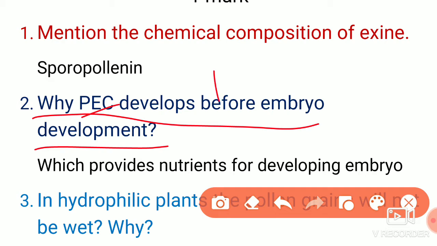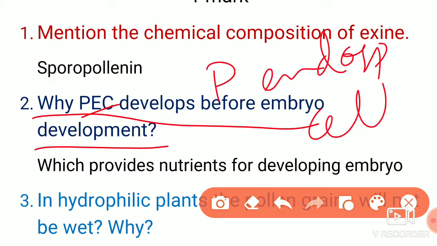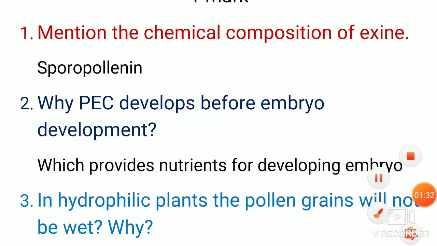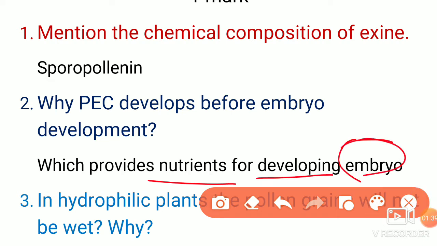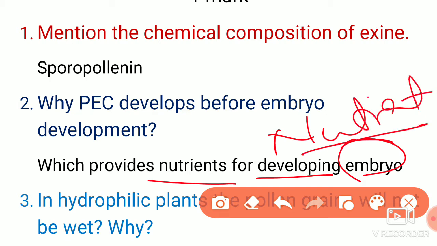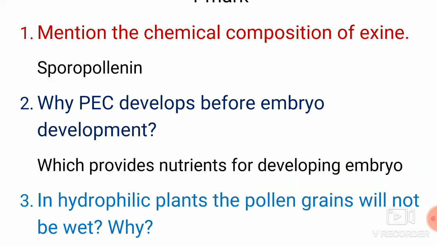If we consider the second question, why does PEC develop before the embryo development? The PEC is the primary endosperm cell. Why does it develop before embryo development? Because the PEC provides the nutrients for the developing embryo. Embryo development needs nutrients, so the PEC will provide nutrients for the developing embryo.